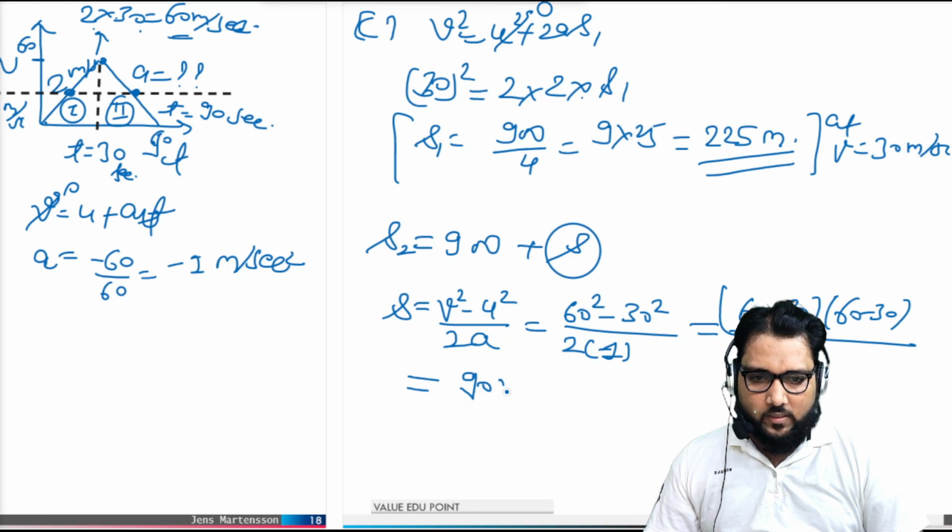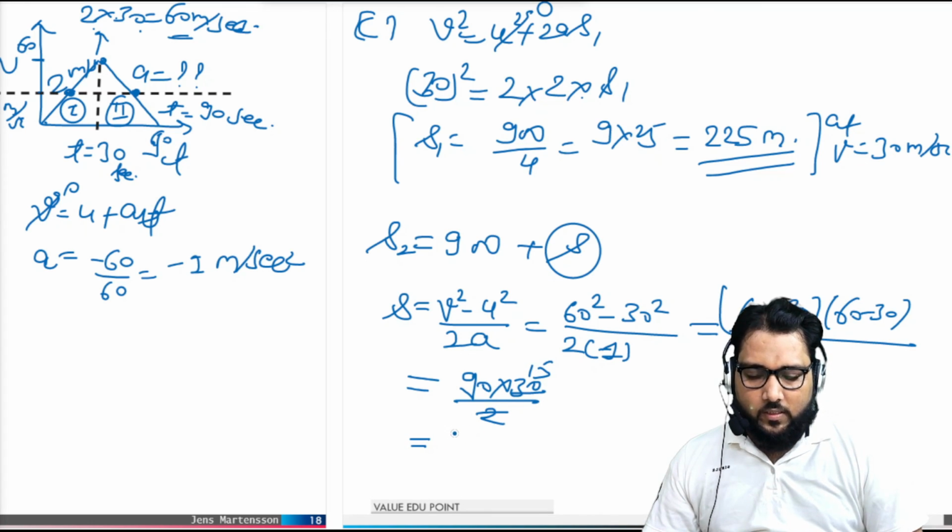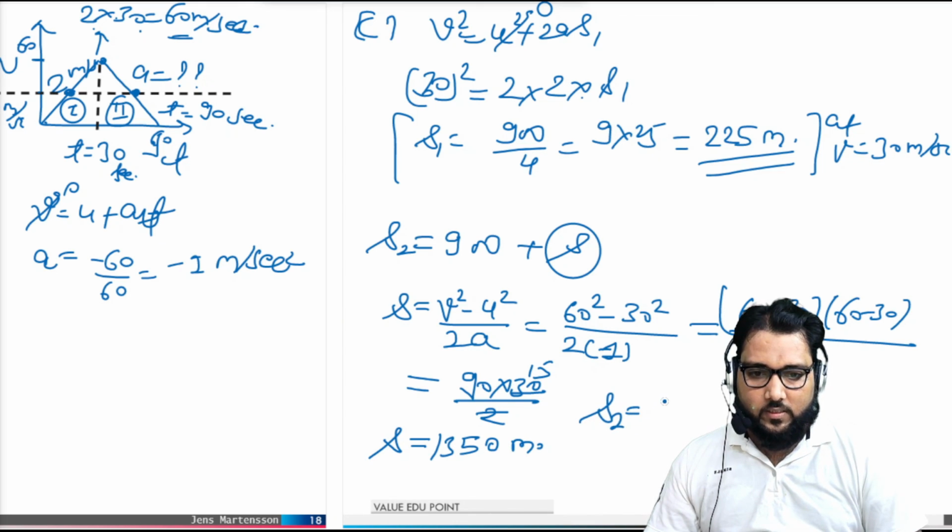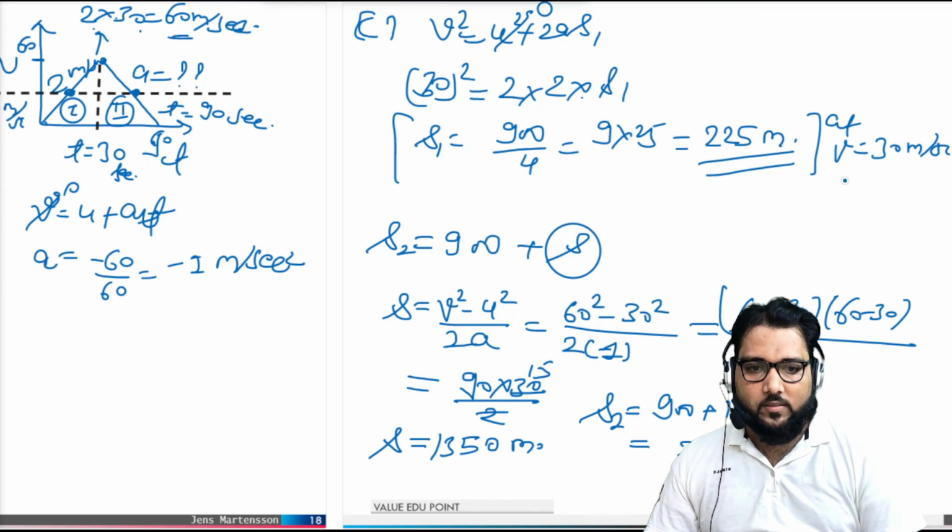When you solve this, 90 times 30 divided by 2, that comes out to be 1350. So for the next position, when you add 900 plus 1350, it comes out to be 2250 meters.